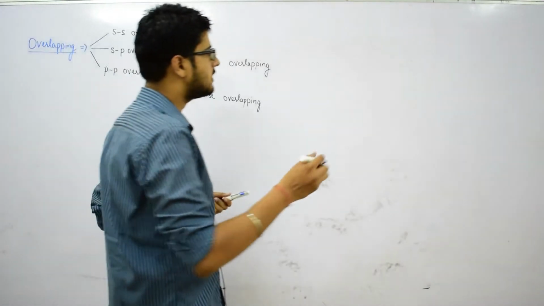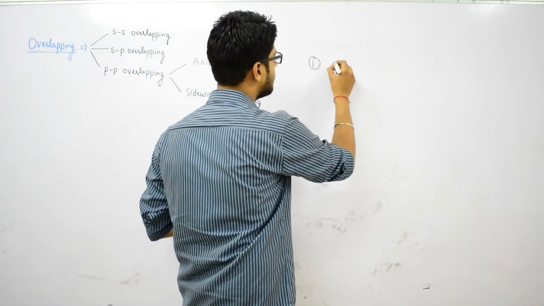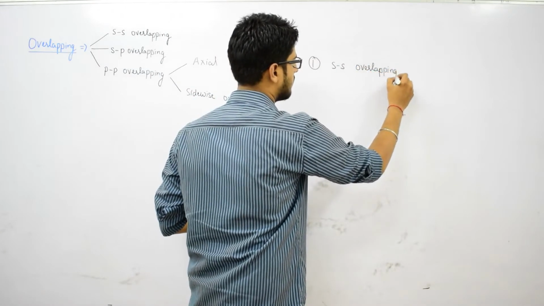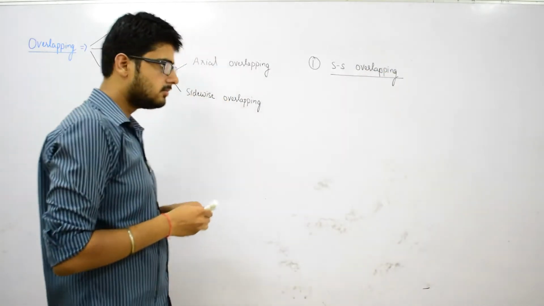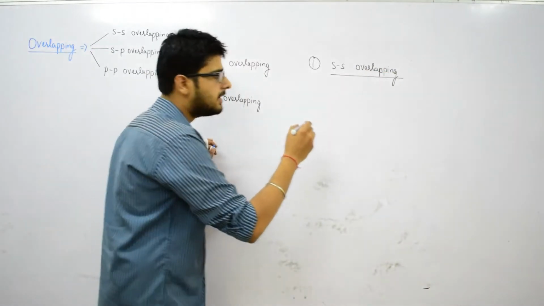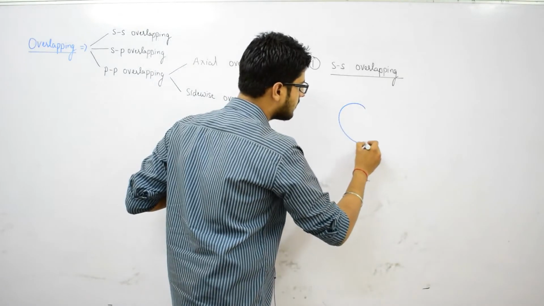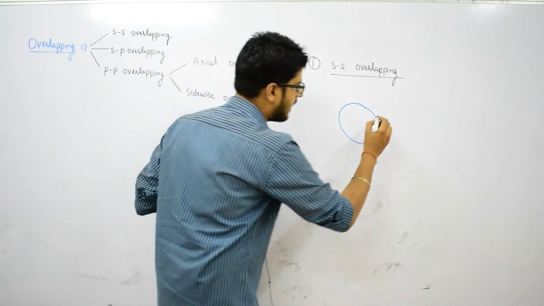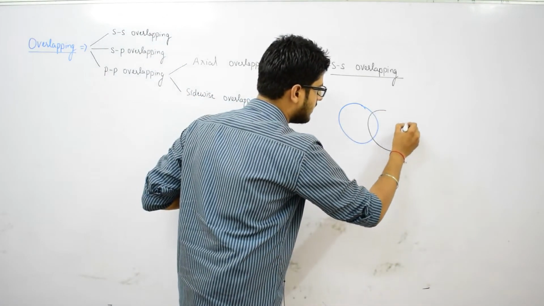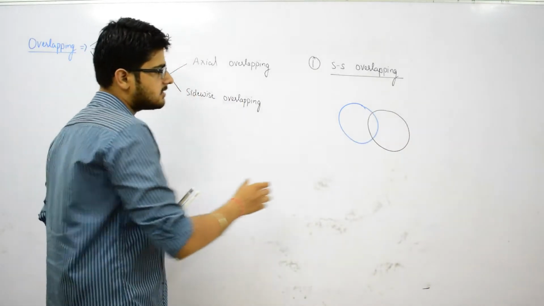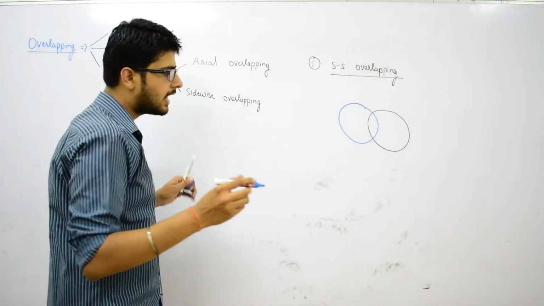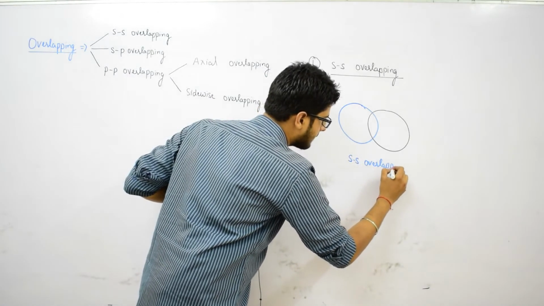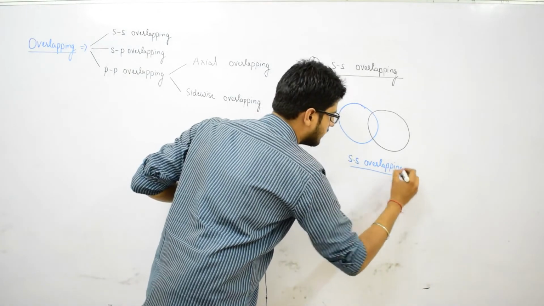So, let us see some of the types of overlapping. First we are going to see the case of SS overlapping. We know that an s orbital is spherical in shape. This is our first s orbital and this is our second s orbital, and since two s orbitals are being overlapped, it is a case of SS overlapping.